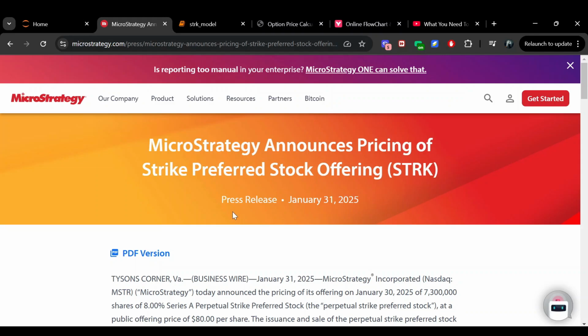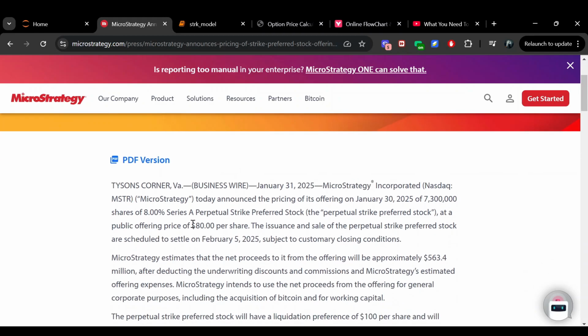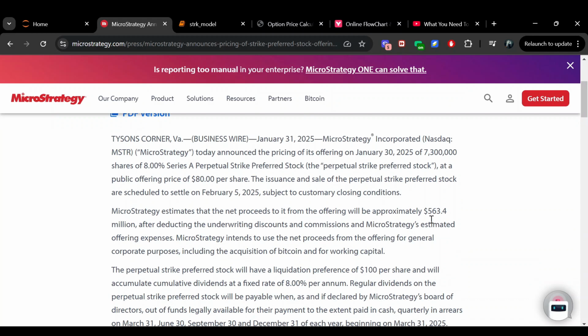STRK is of course MicroStrategy's perpetual preferred stock. I do want to point out that they have just closed that round of the initial offering, and they ended up getting a huge upsize to $563 million, when they originally were trying to raise $250 million, so that's a gigantic upsize. The public offering price is $80 per share, which is $20 less than their initial offering price, but